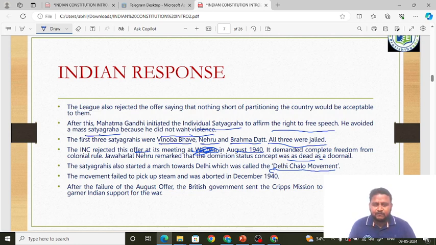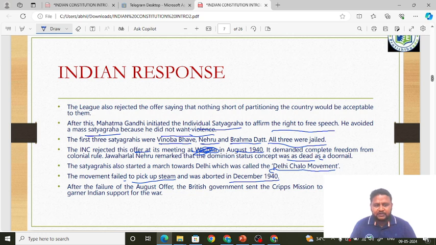Okay, to affirm what? To affirm the right to free speech. And important, the first three individual satyagrahis: who are they? Vinoba Bhave, Jawaharlal Nehru, and Brahmadan. You have to remember these names. This individual satyagraha movement failed to pick up steam and was aborted in December 1940. This is not so important, but you have to know these names and when it started.